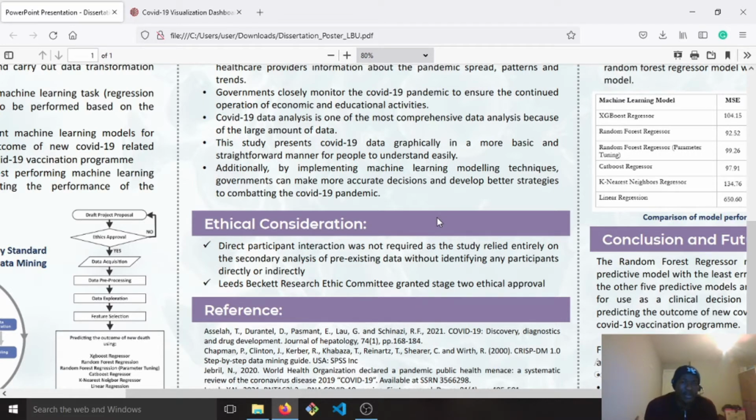Now, the ethical consideration. This study did not undergo a primary analysis of data. What it entailed was basically secondary analysis of pre-existing data. So there was no need for interviews, and this study did not have any direct contact with participants, and the Leeds Beckett Research Ethics Committee granted ethical approval for this study.